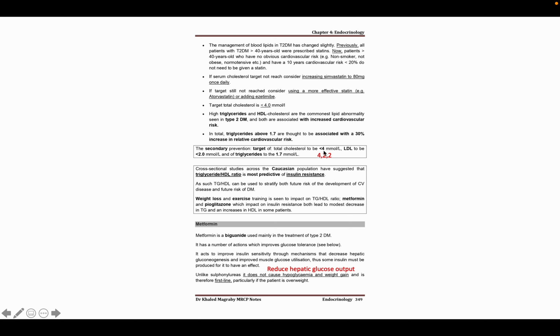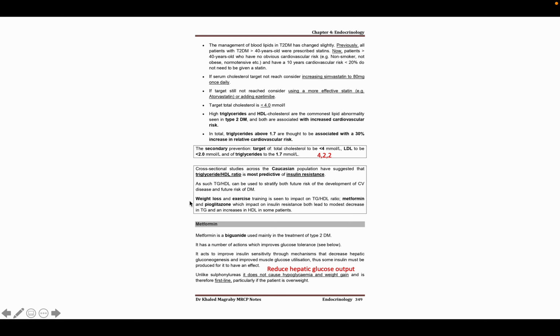So we can give atorvastatin to this patient. If it is not controlled with atorvastatin, then we can add ezetimibe. If it is not controlled with them, then we should add evolocumab. Okay, so now we will learn about the drugs part by part, and it is important for the exam.